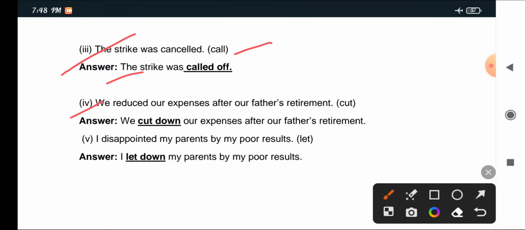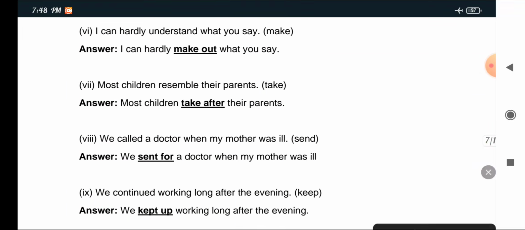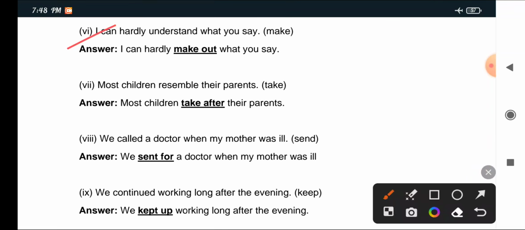IV: We reduced our expenses after our father's retirement. Cut. We cut down our expenses after our father's retirement. V: I disappointed my parents by my poor result. Let. I let down my parents by my poor results. VI: I can hardly understand what you say. Make. I can hardly make out what you say.